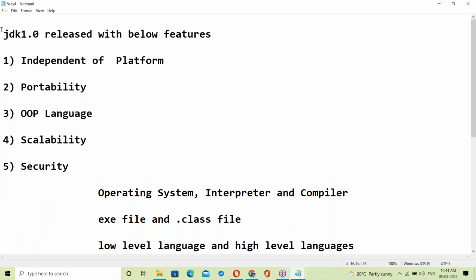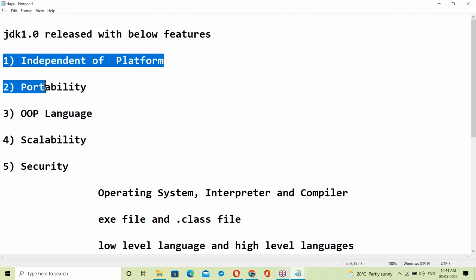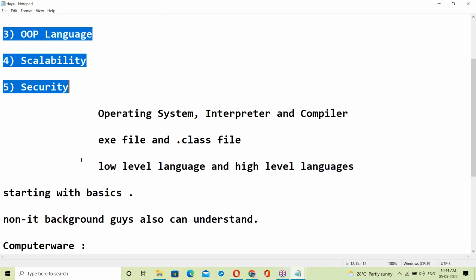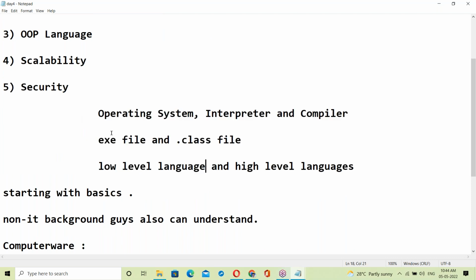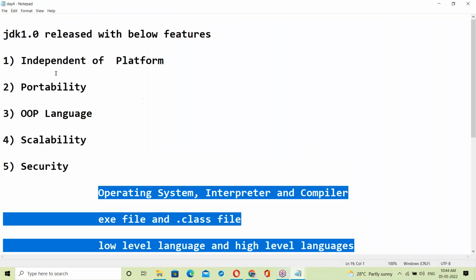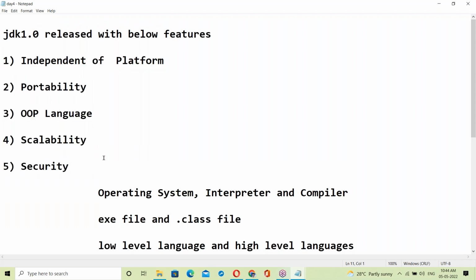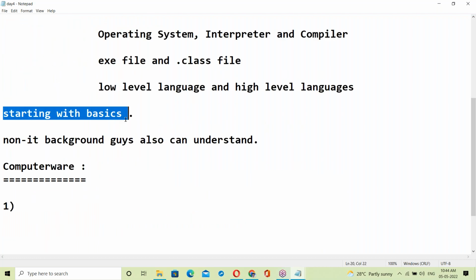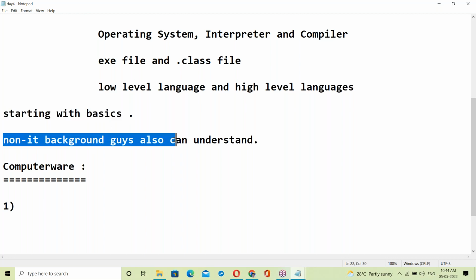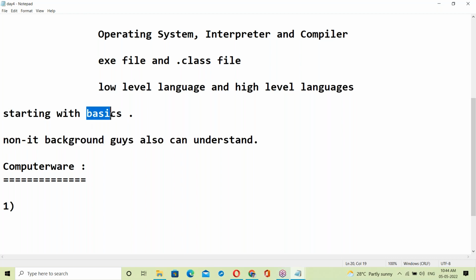Today's topic is Java features: JDK 1.0, independence of platform, portability. Before going to this topic, let us see some basics. If you know these basics, then it is easy to understand these Java features. Even non-IT background people can understand it. These are unknown facts, and even experienced guys don't know these basics. So let us start from the basics.